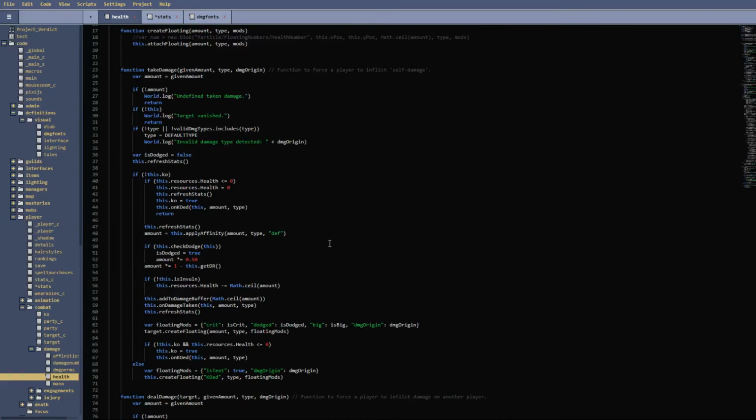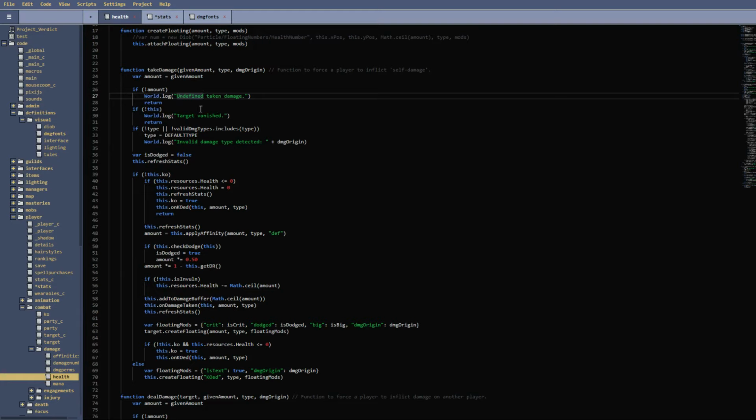And I don't think we have enough time to go over everything specifically. So, first of all, we have amount up here is equal to given amount. So this is just setting a new variable equal to the amount given. So say that we'll initially have a variable, and I can walk through it step by step.